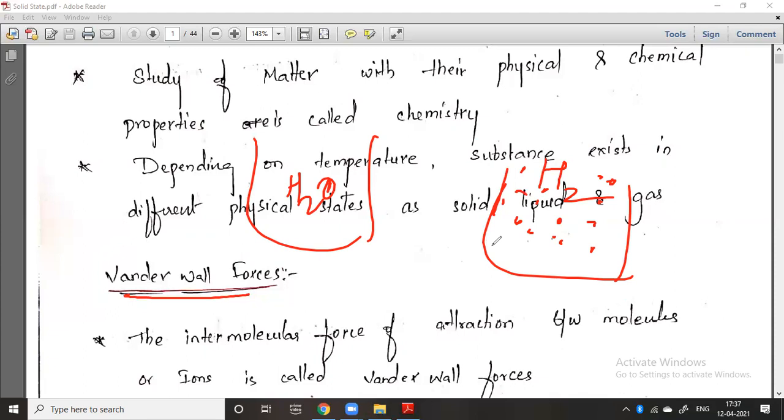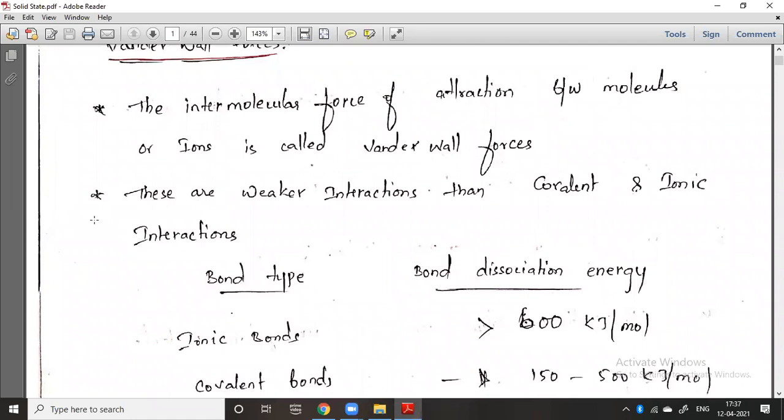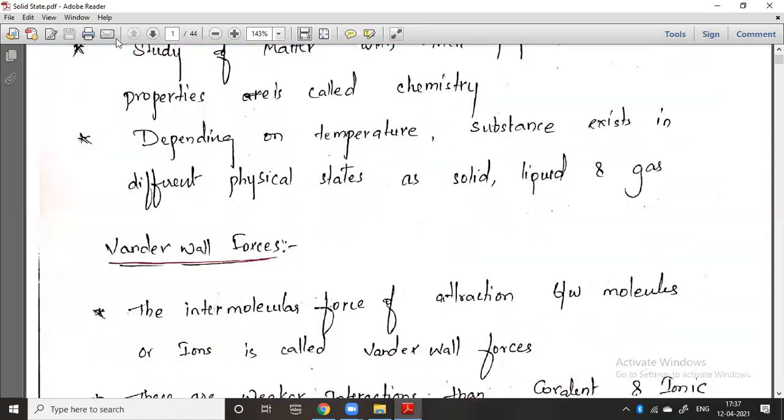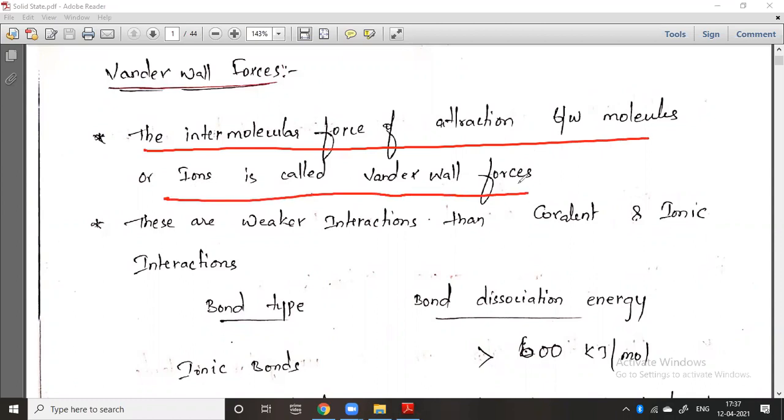So listen here. What is meant by van der Waals forces? The intermolecular force of attraction between molecules is called van der Waals forces. First, the interaction between two atoms is called a bond. A bond is nothing but the interaction between two atoms.